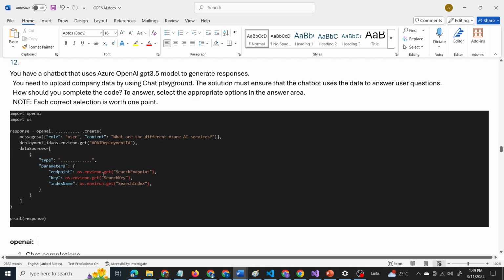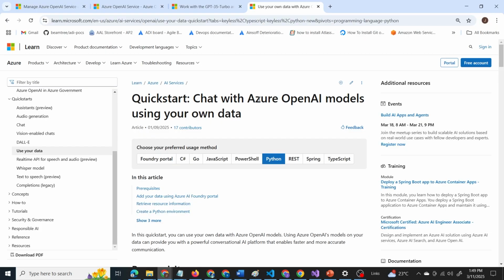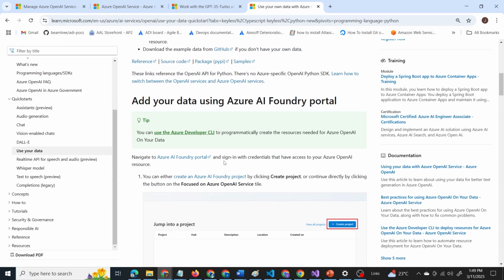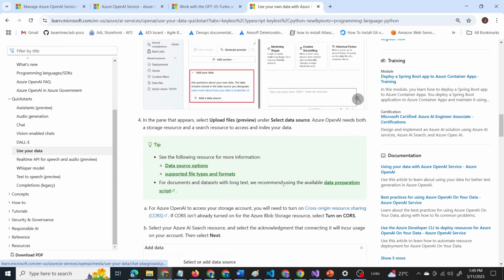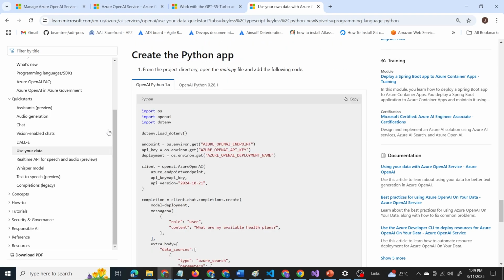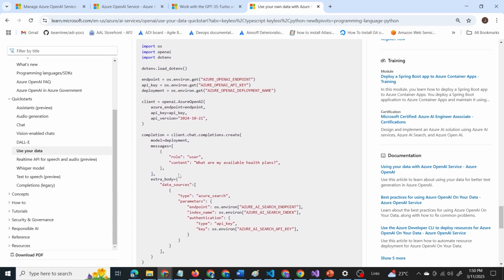So now let us get into the documentation. Here is the documentation for chatting with Azure OpenAI models using your own data. If you scroll down, you can see how you can create a project, upload your data, all those things. And here you can see a Python code. Here is the method client.chat.completions.create.